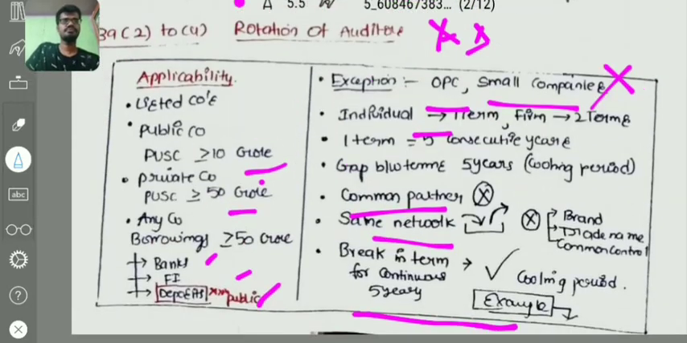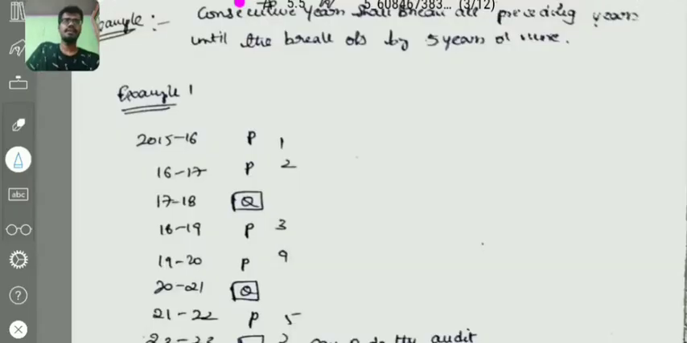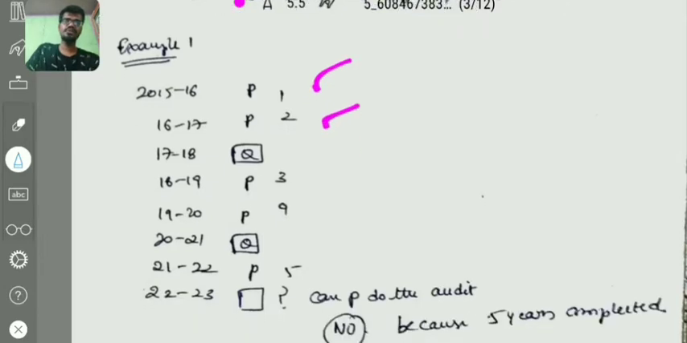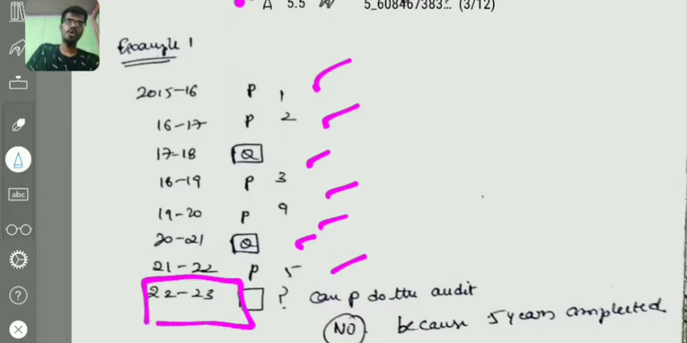Once again, just see example one. For example, P and Q are the auditors of a company. In 2015-16, P is auditor; 16-17, P is auditor; 17-18, Q is auditor; 18-19, P is auditor; 19-20, P is auditor; 20-21, Q is auditor; 21-22, P is auditor. In 22-23, can P do the audit? See, there should be a gap of 5 years.